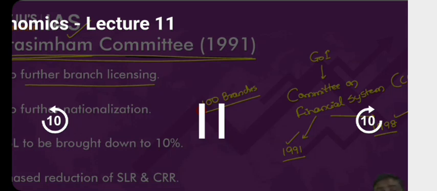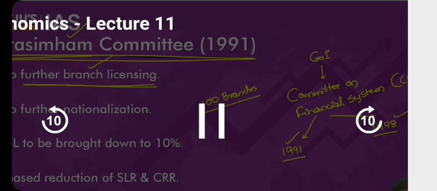Answer is yes. That is the reason why we have a concept called branch licensing. Even before you open the branches, first you need approval of RBI. And second, RBI will tell you that in one year, if you open up 100 branches, at least 25% of them should be opened in villages. You should open some of them in villages. That is a branch licensing policy.